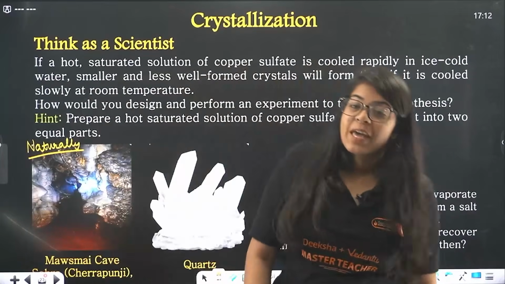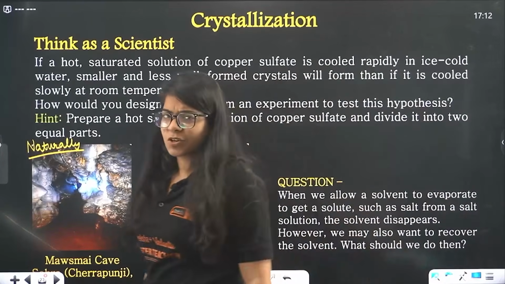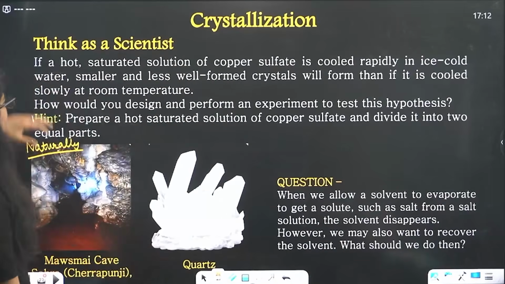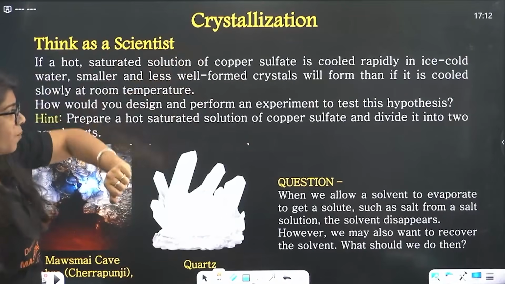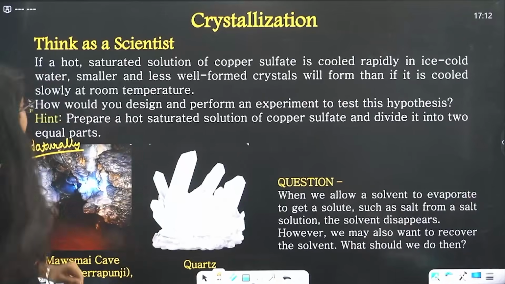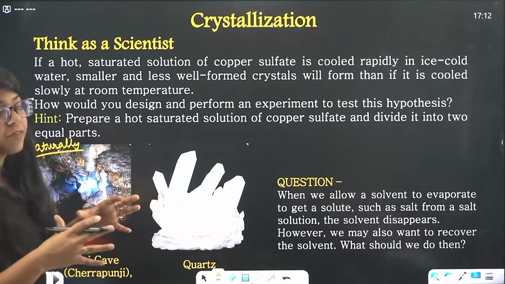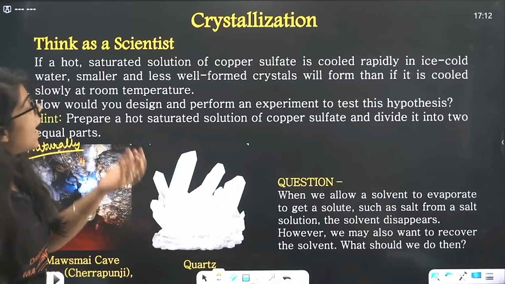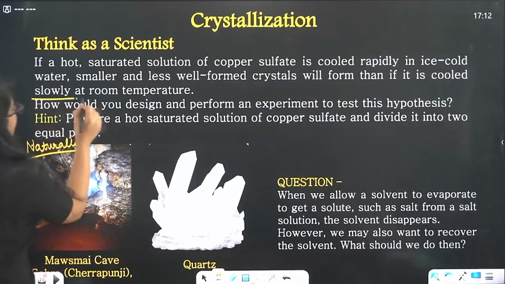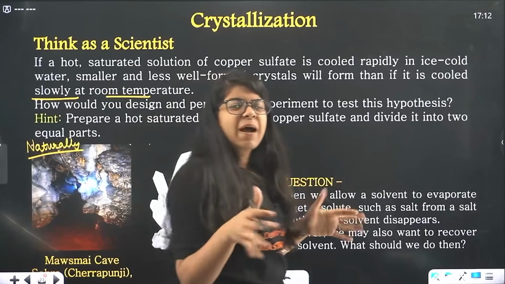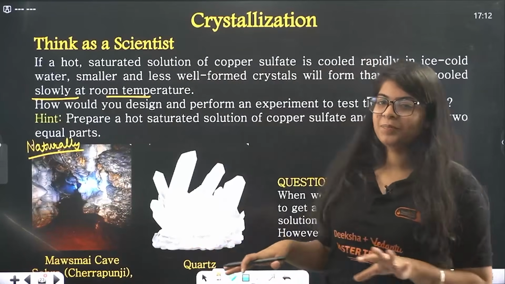Okay, it's in Cherrapunji, and this is just a picture of quartz. Quartz is also a crystal. Now if a hot saturated solution of copper sulfate is cooled rapidly in ice cold water, smaller and less well formed crystals will be formed, and if it is cooled slowly at room temperature... So again, if you put it directly into the fridge, a badly shaped crystal will be formed.